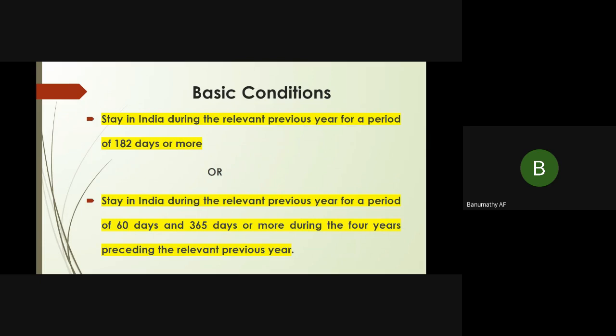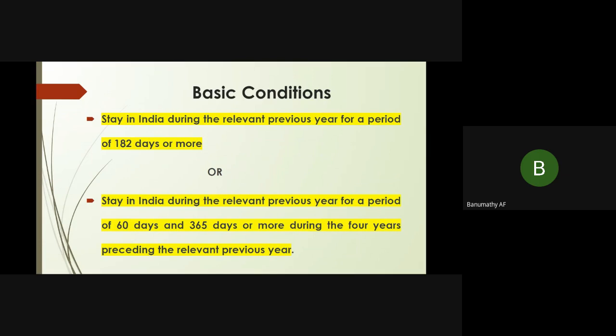The first basic condition is stay in India during the relevant previous year for a period of 182 days or more. He should stay in India in the relevant previous year. For us now, the relevant previous year is 2022-23. In that 22-23, it starts from 1st April 2022 to 31/3/23. Now, in this, he should stay in India for a minimum of 182 days or more.